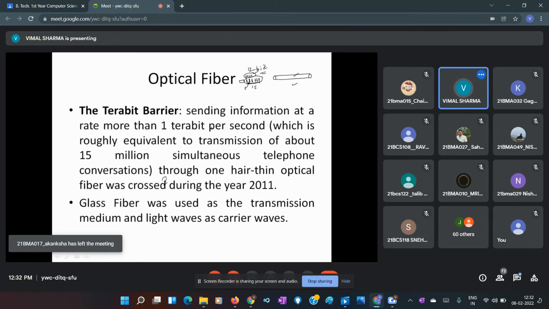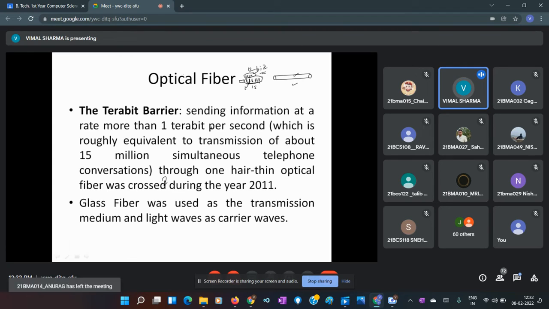Okay. So what we are claiming here, or what is achieved today, is 10 billion. We can send 10 billion such digital bits per second through optical fiber. I'm not talking about 12, it is 10 billion digital bits per second that can be sent through this optical fiber.